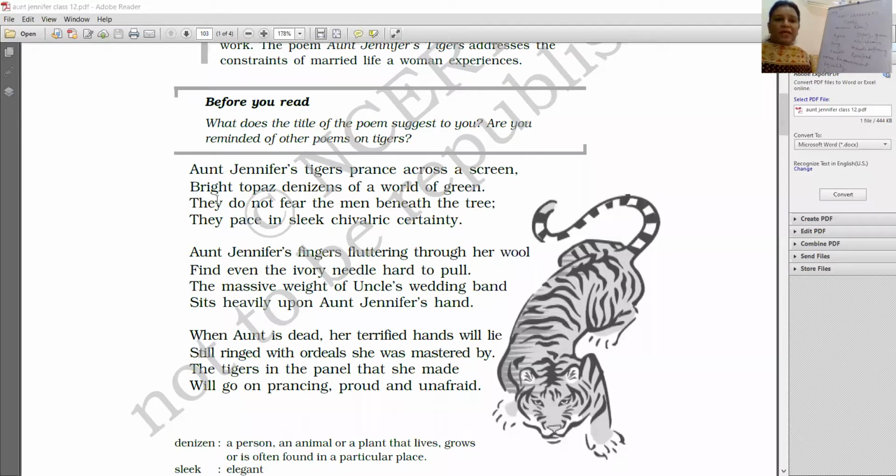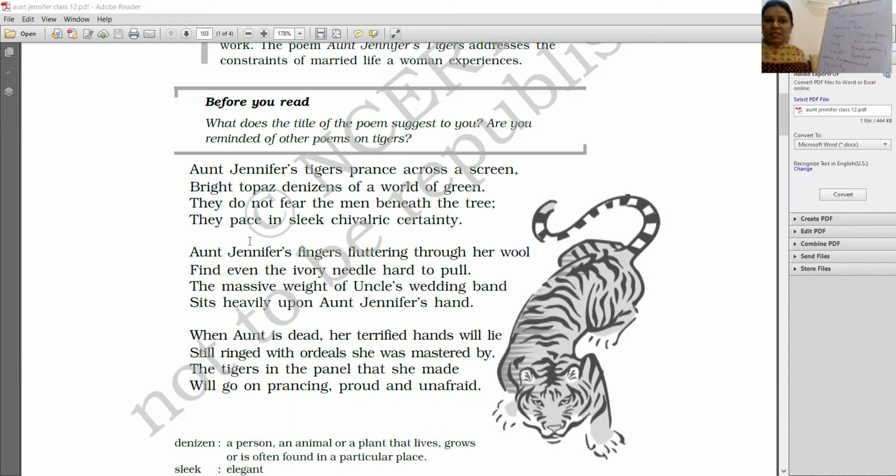We have "they" repeated in two consecutive lines. What is this device called? The repetition of the word in two successive lines. Anaphora, please note it down.